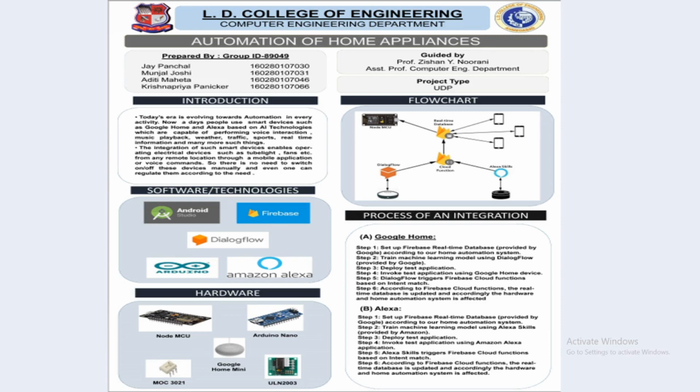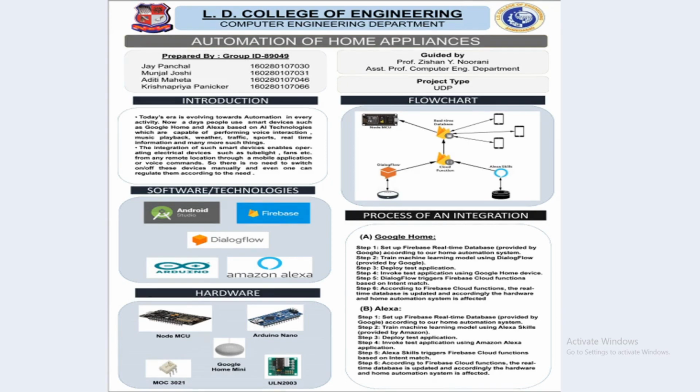But the basic problem with AI devices like Google Home and Alexa in the field of home automation is that they cannot be integrated with non-smart electrical devices. They only work with smart devices like smart lights and smart fans. So we have a solution for that.